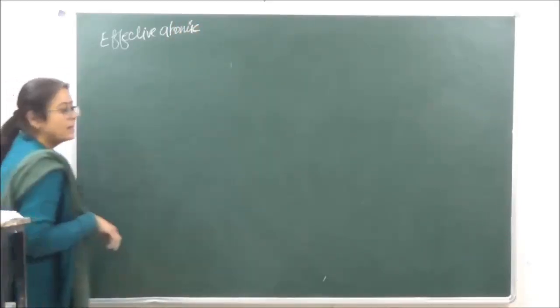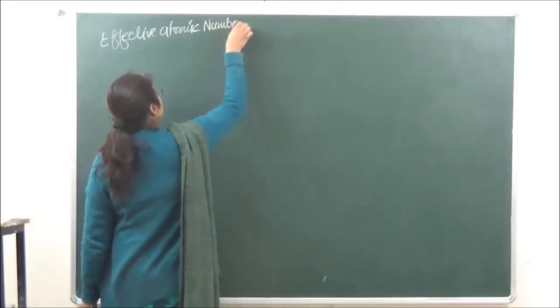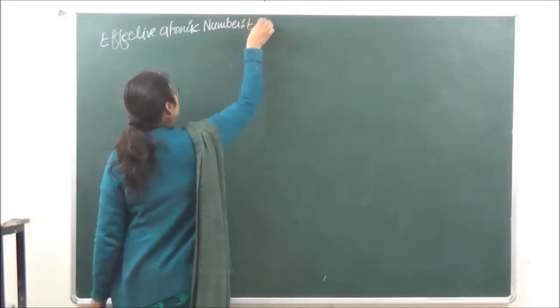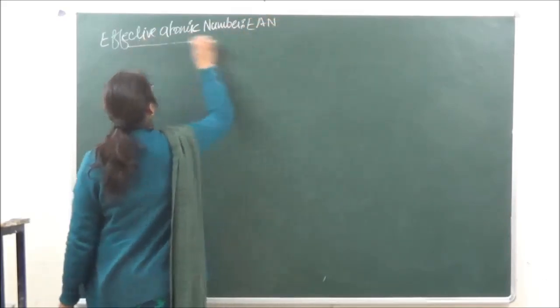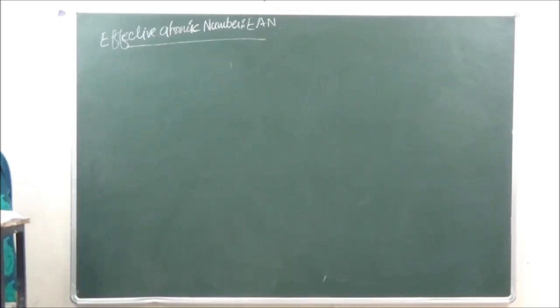Then we come to another very important concept over here, effective atomic number. Effective atomic number क्या है? That is EAN. Now it is the resultant number of electrons with the metal atom or ion after gaining electrons from the donor atoms.